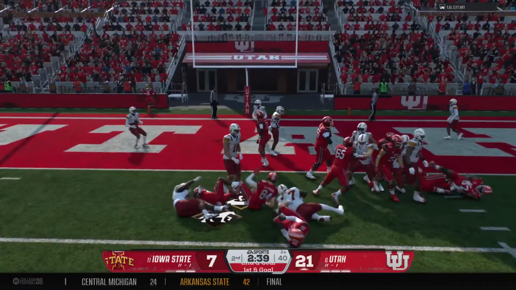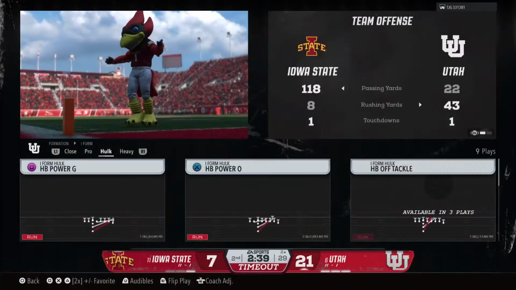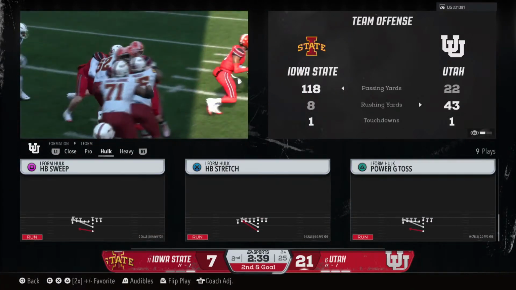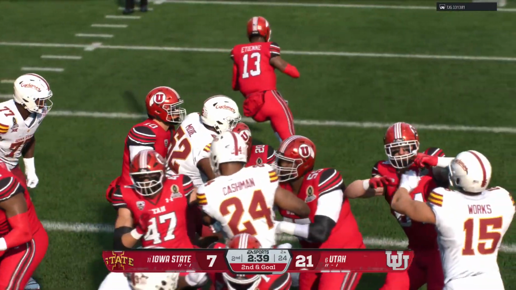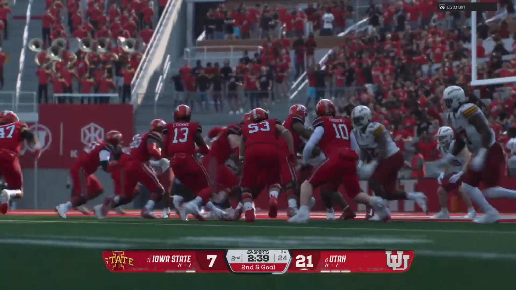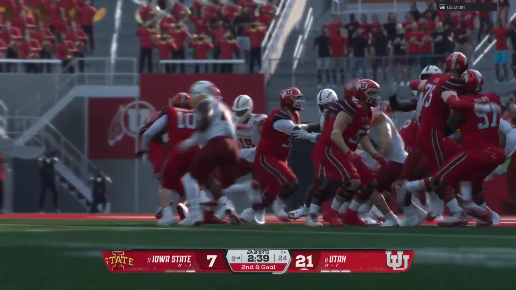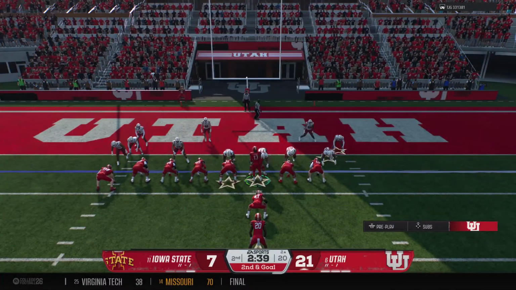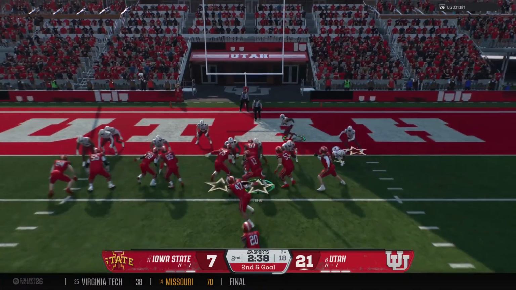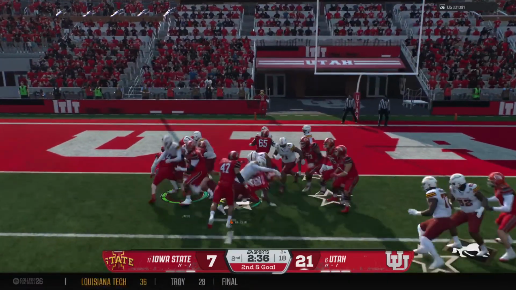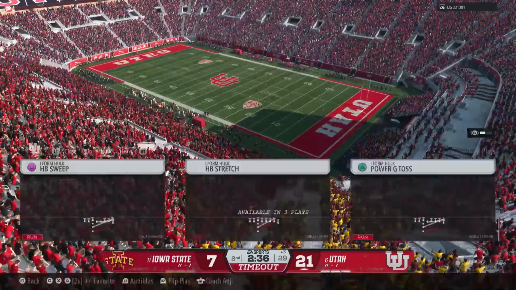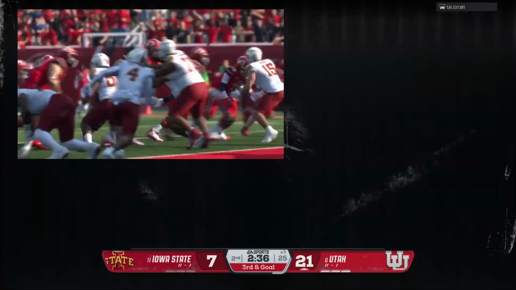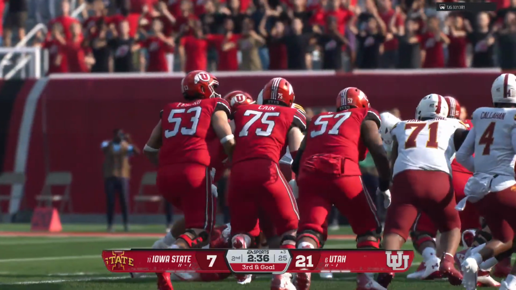They'll try to run it in on 1st and goal. And he goes nowhere. Stopped cold behind the line of scrimmage. And the defense will spend their 2nd timeout here to make some adjustments. We'll see if the offense can punch it in on 2nd and goal. Trying to get to the end zone. They'll run it left. Nowhere to run up the middle. And now the defense decides to spend a timeout to regroup a bit.